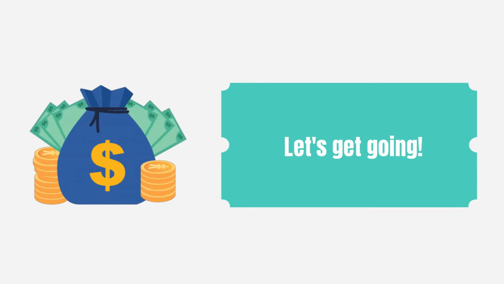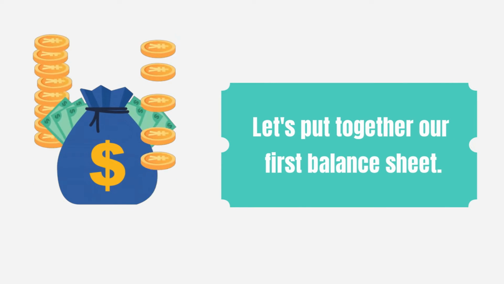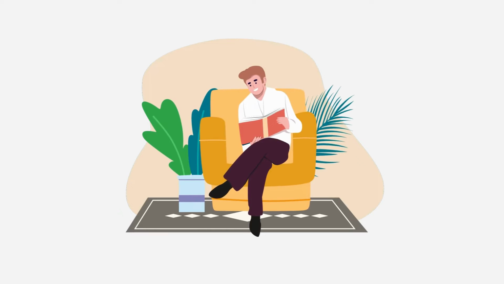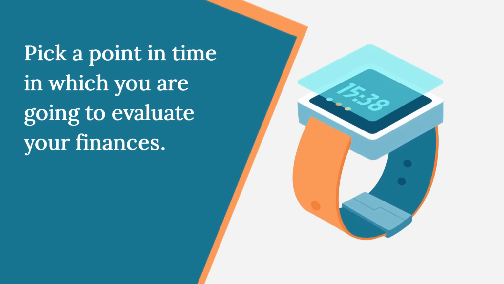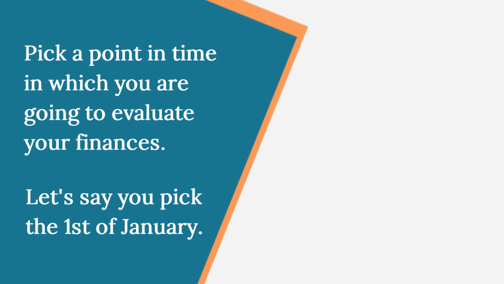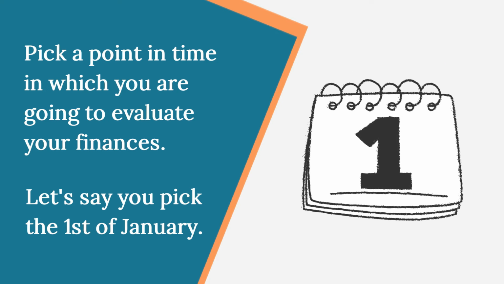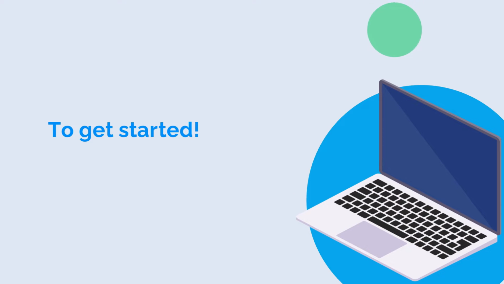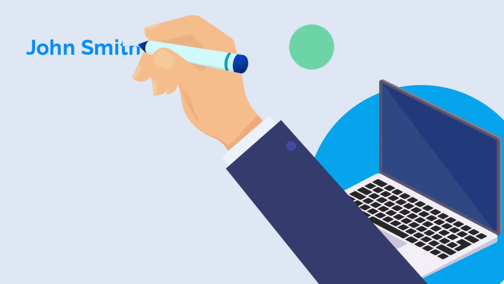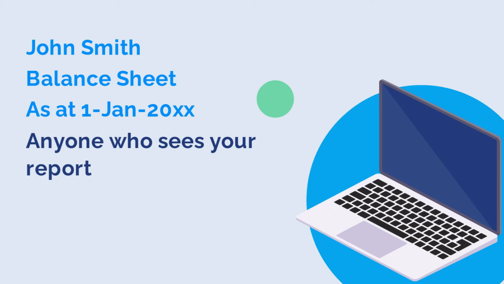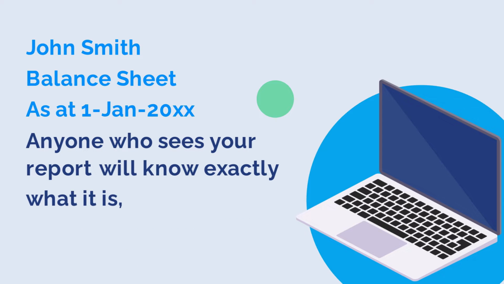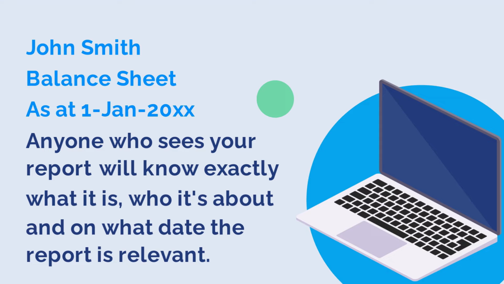Okay, let's get going by putting together our first balance sheet, which will be for your personal life. The first thing you need to do is pick a point in time in which you are going to evaluate your finances. Let's say, for example, that you choose the 1st of January of the current year as the date on which you want to assess your personal wealth. So to get started, at the top of your page, write your name, the word balance sheet, and as at 1 January, and then the year. By doing this, anyone who sees your report will know exactly what it is, who it's about, and on what date the report is relevant.